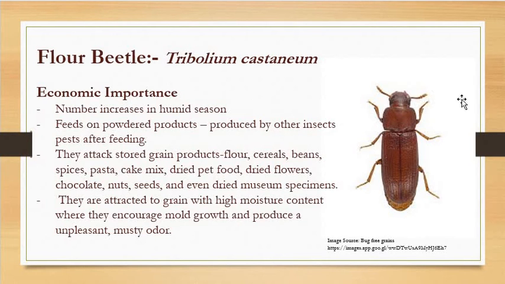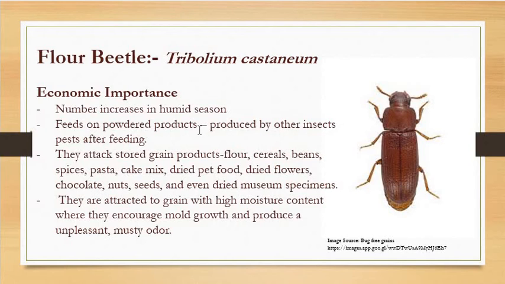And this insect feeds on that powdered material released by the feeding activity of rice weevil or other stored grain insects, right? So it feeds on that powdered form material. And they attack various stored grain products. Which are they? Flour is also stored for some time, even for transportation it is being stored. Even people have the habit of storing a number of things in the houses. So it develops in those.